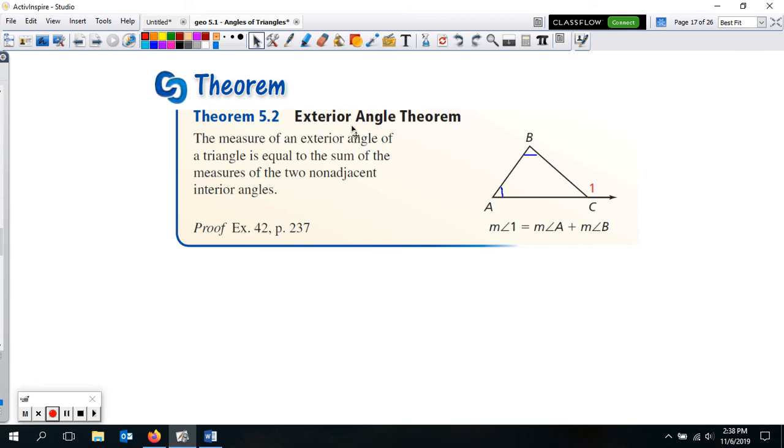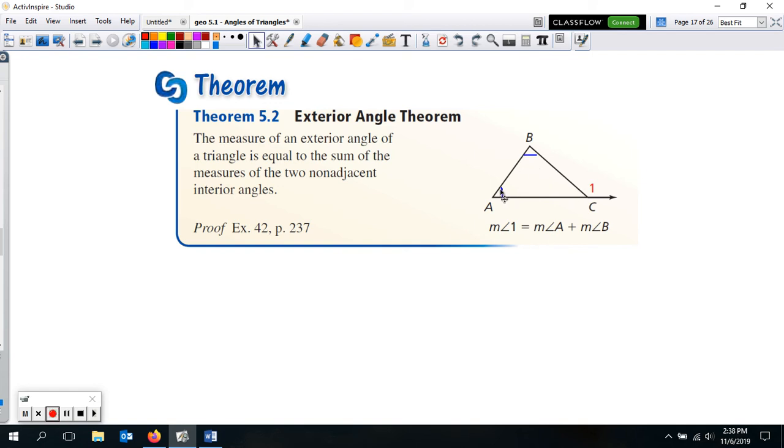Another theorem is the exterior angle theorem. So if I continued to draw A through C and got an exterior angle here at 1, what we could find out is that the measure of an exterior angle, like this one right here at 1, of a triangle is equal to the sum of the measures of the two non-adjacent interior angles. You have your 3 interior angles right here.